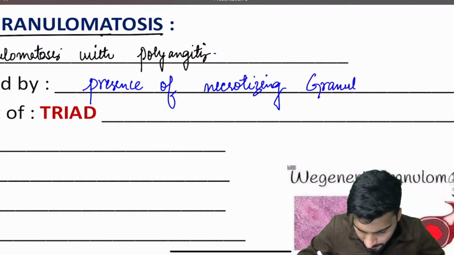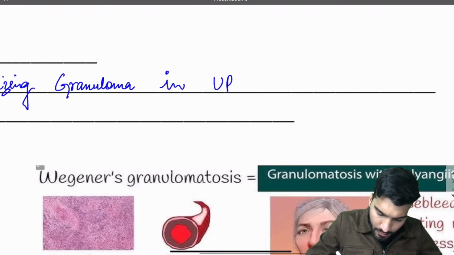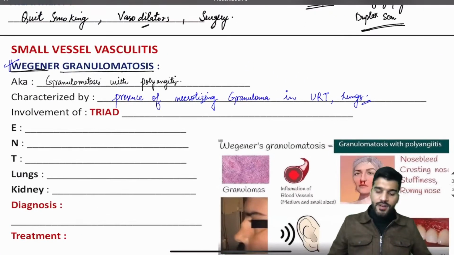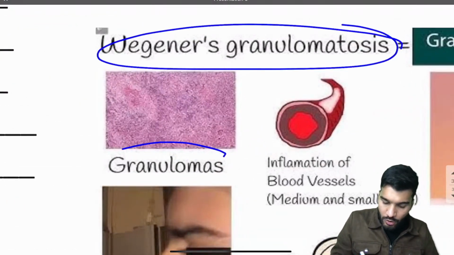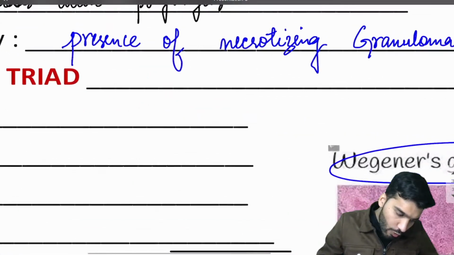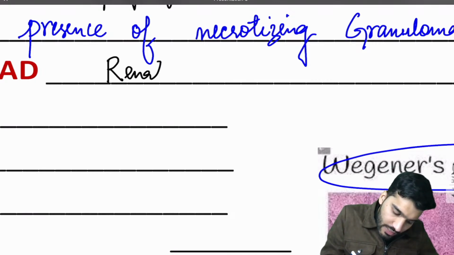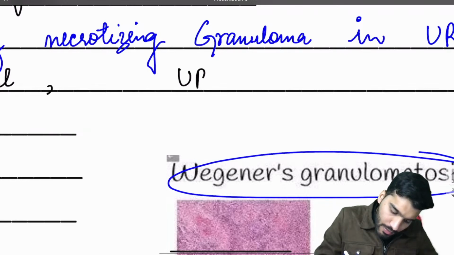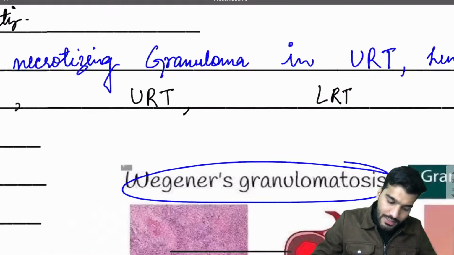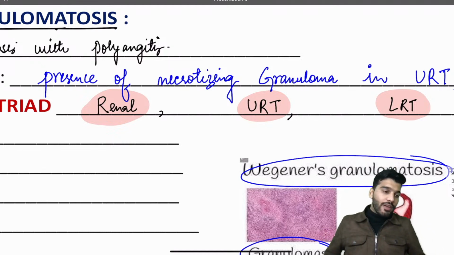Necrotizing granuloma in the upper respiratory tract and lungs. This is Wegener's granulomatosis. There is an involvement of a triad. How will you remember? RUL triad. R is renal, U is upper respiratory tract, and L is lower respiratory tract. So what is the triad? It involves renal, upper respiratory tract and lower respiratory tract.